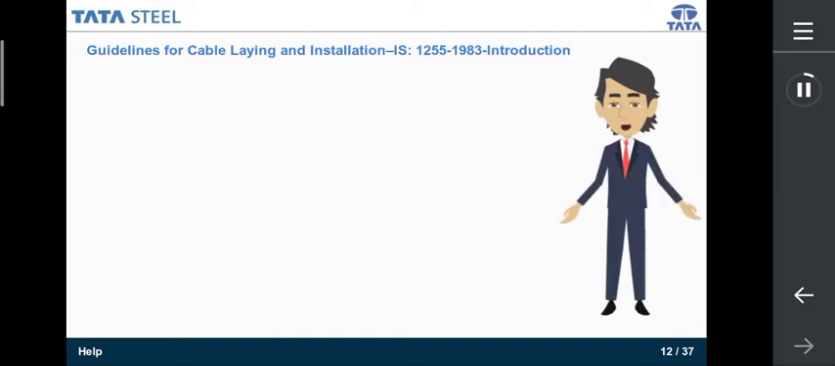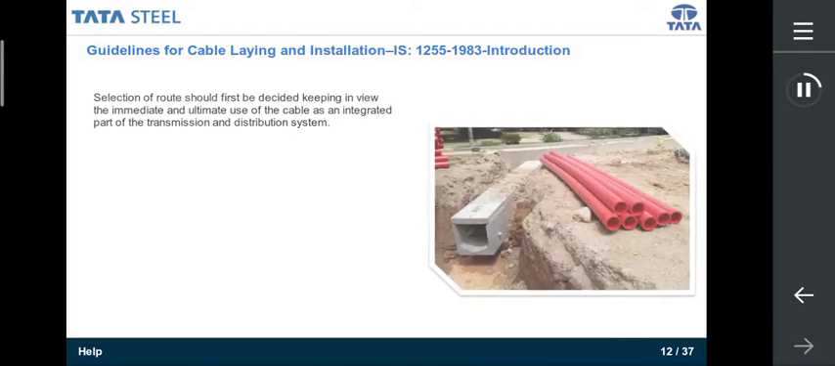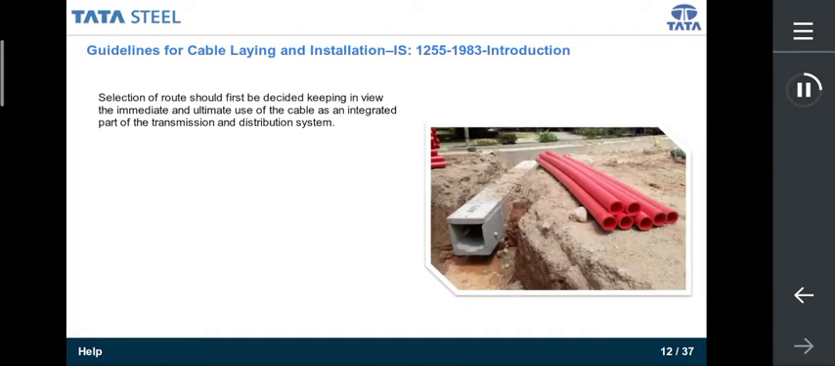Moving on, we will now get familiar with the guidelines for cable laying and installation. Talking about guidelines, the Indian Standards 1255-1983 are considered for cable laying and installation. Selection of the route becomes the key for laying the power cables. It should first be decided keeping in view the immediate and ultimate use of the cable as an integrated part of the transmission and distribution system.